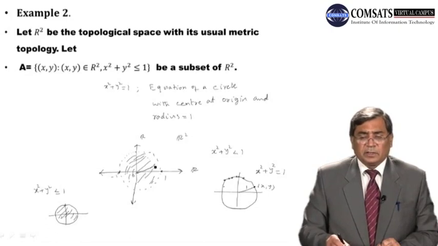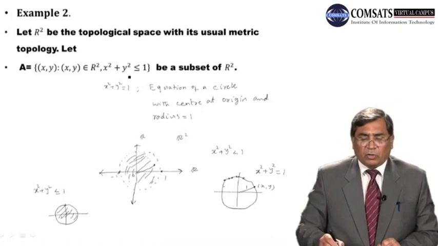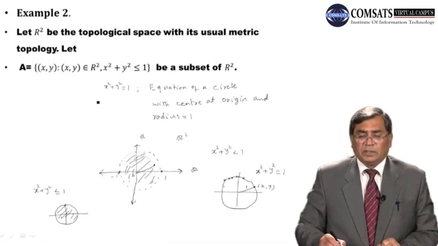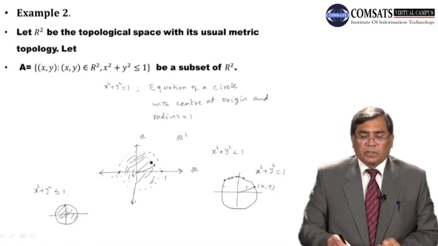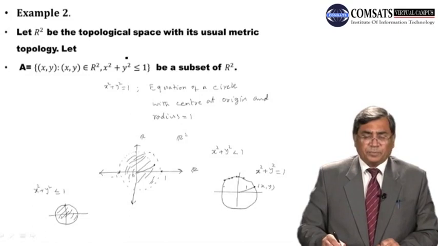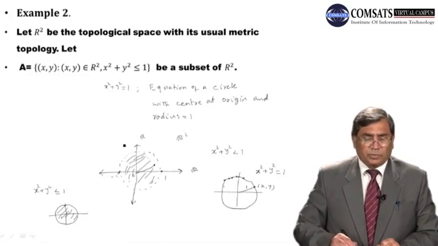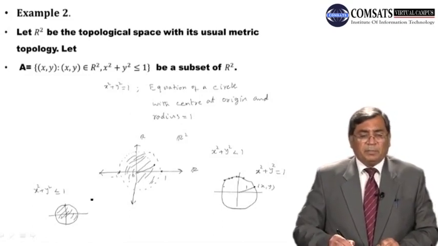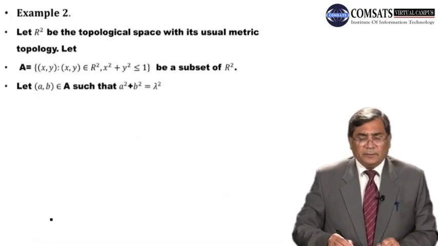So A is the collection of all those points which are lying inside the circle or on the circle in the xy plane, the circle with center at origin and radius 1. So dear students, what we have to do: let a belong to A.